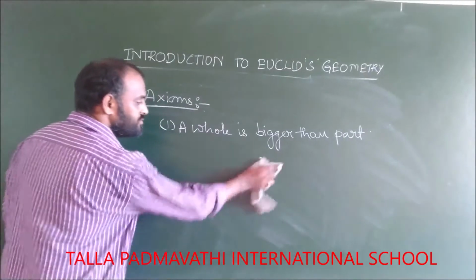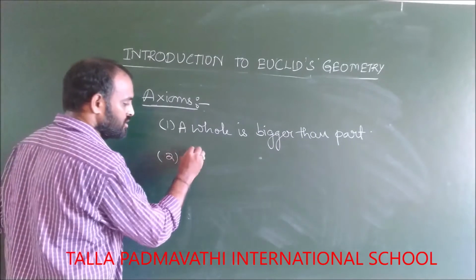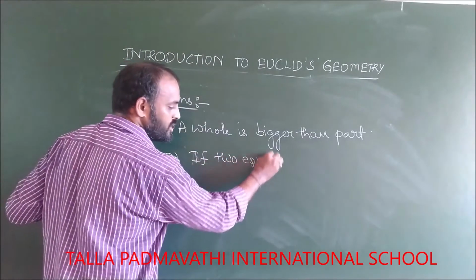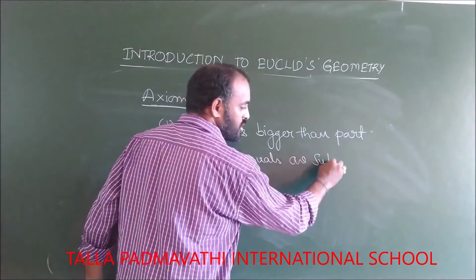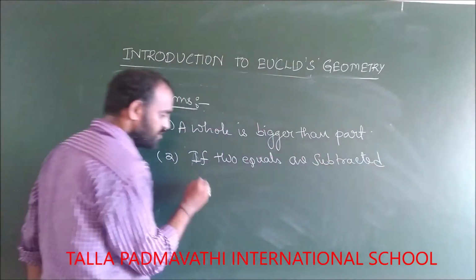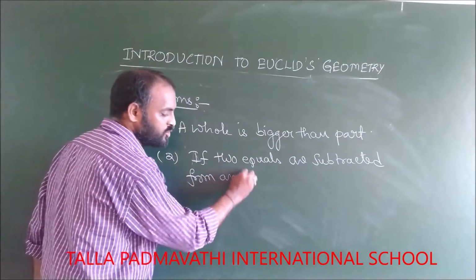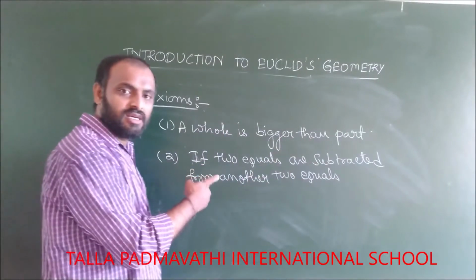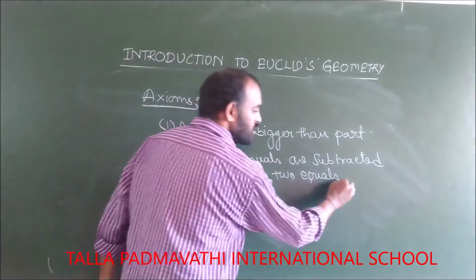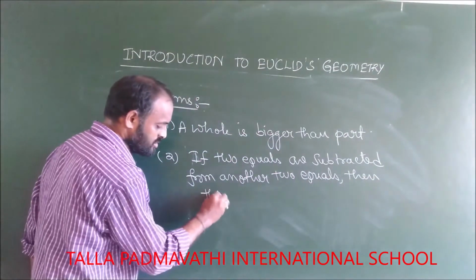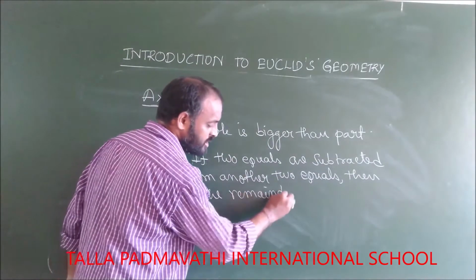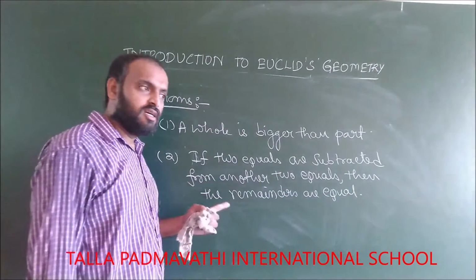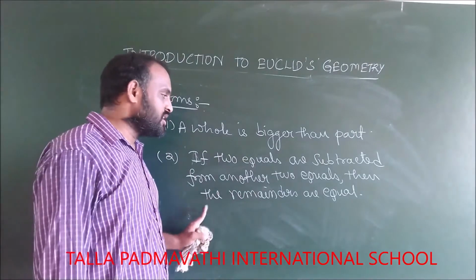And then: if two equals are subtracted from another two equals, then the remainders are equal.